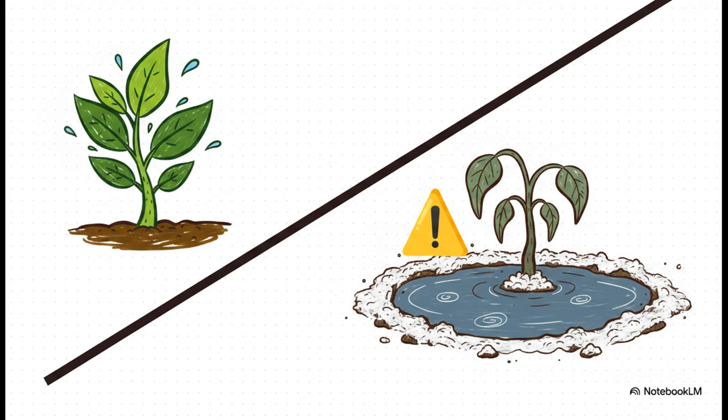So in the long run, the very water that miraculously brought the desert to life actually started to threaten the sustainability of the agriculture itself. It's a really powerful lesson in ecological balance.